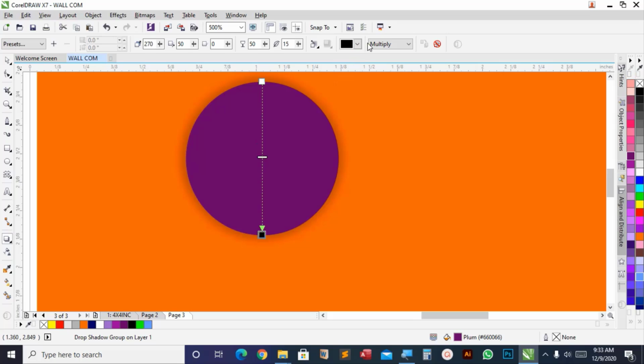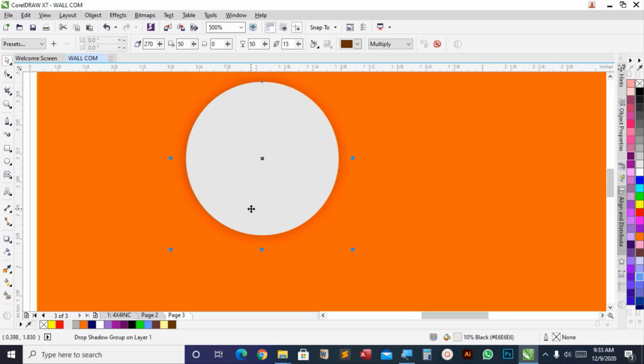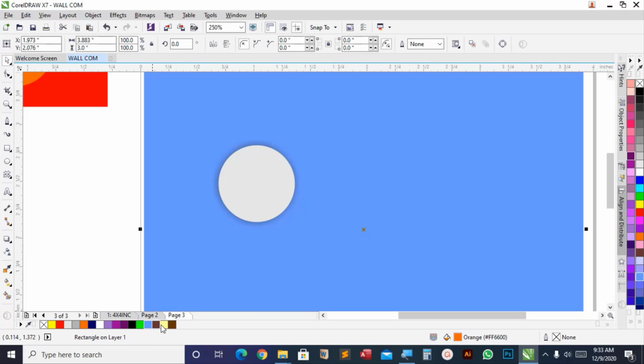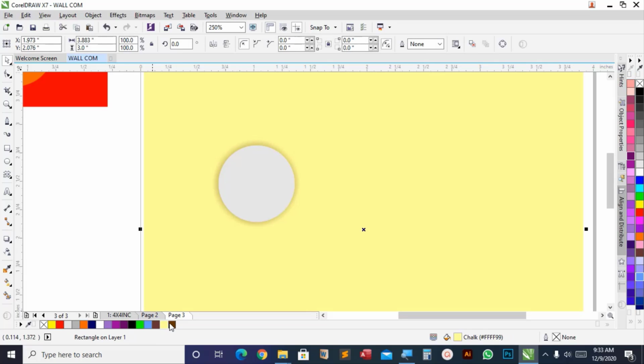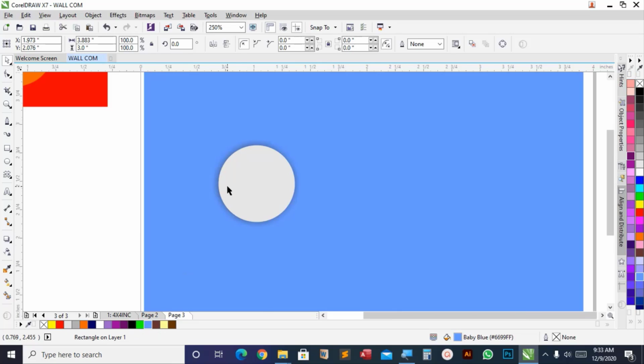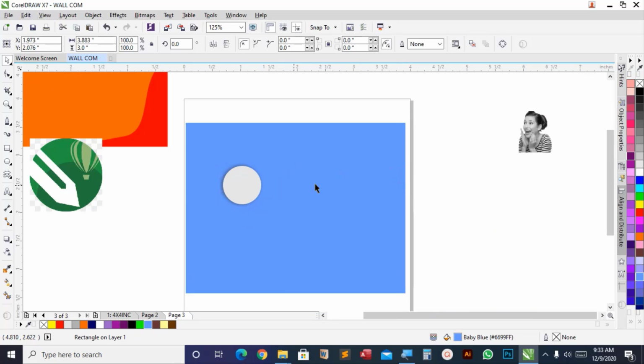This is the shadow. You can change the colors if you want, depending on what you want for yourself. Some of them will not even pop, but some will work. Let me just change the color to white for you to see the shadow. I hope you can see the shadow. Or let me change this for you to see. Okay, so I hope you can see it. It works best with this, and then you can see the shadow.